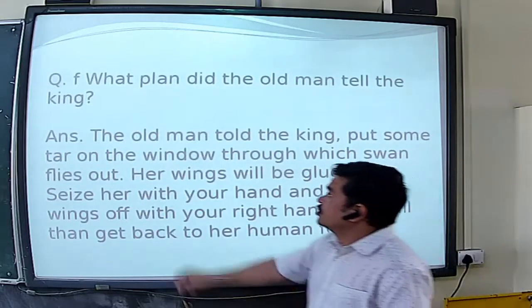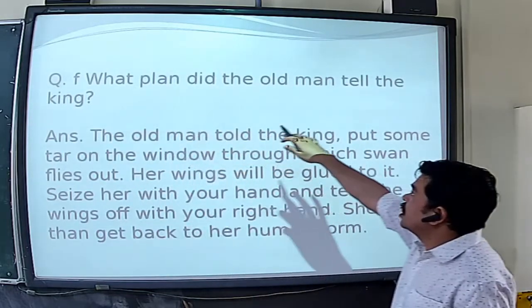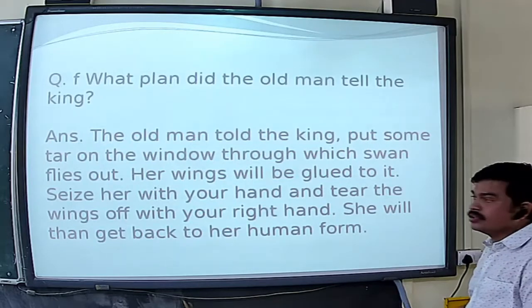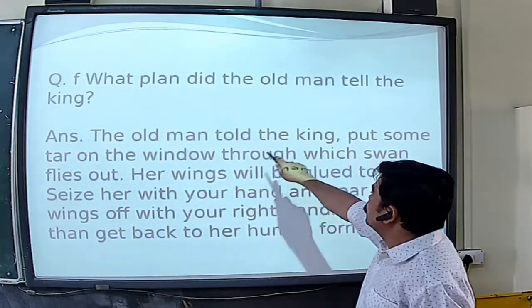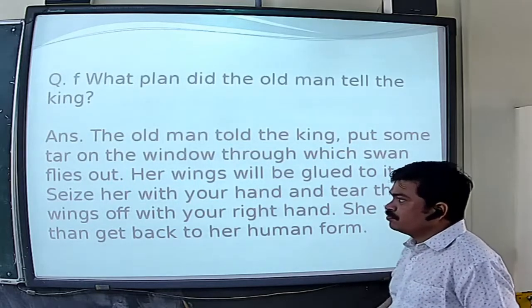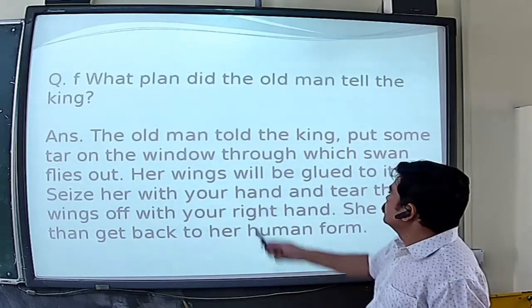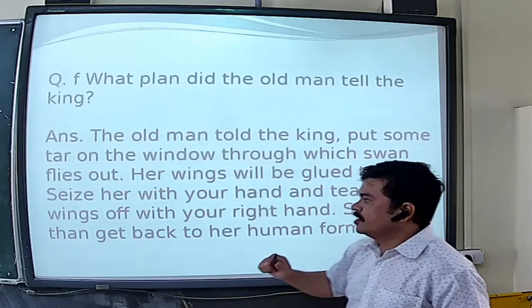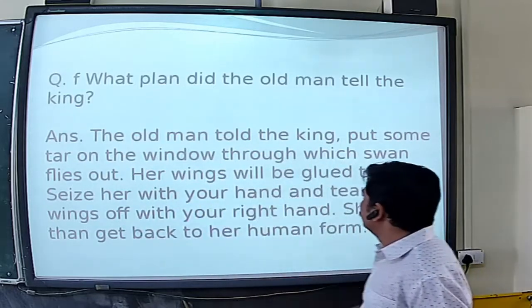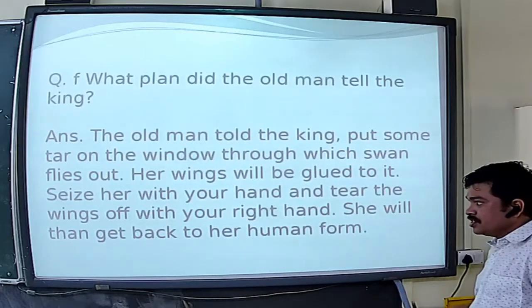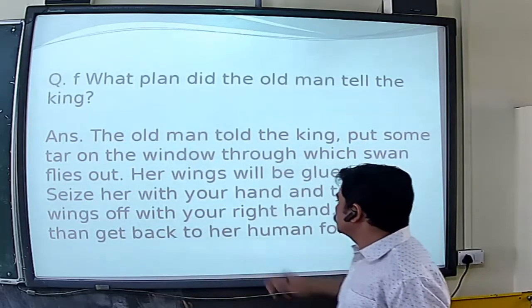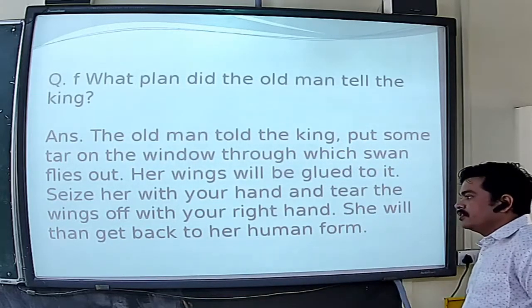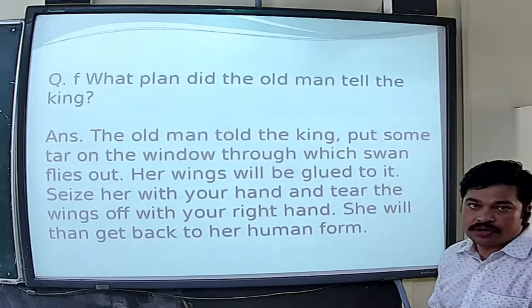See, this is the last answer. What plan did the old man tell the king? The answer is, the old man told the king, put some tar on the window through which the swan flies out. Her wings will be glued to it. Seize her with your hand and tear the wings off with your right hand. She will then get back to her human form.